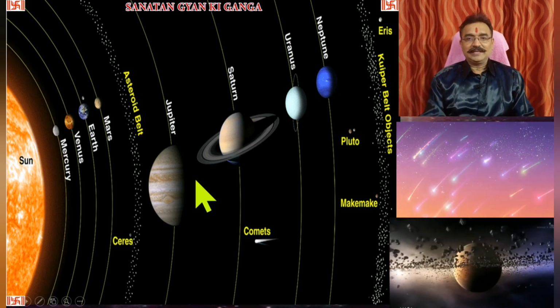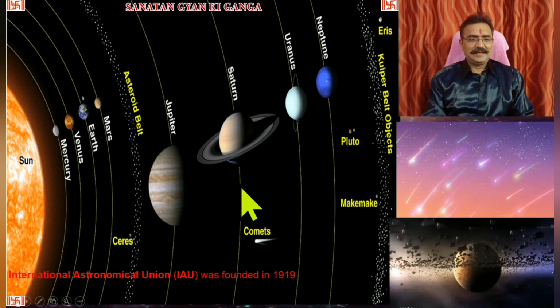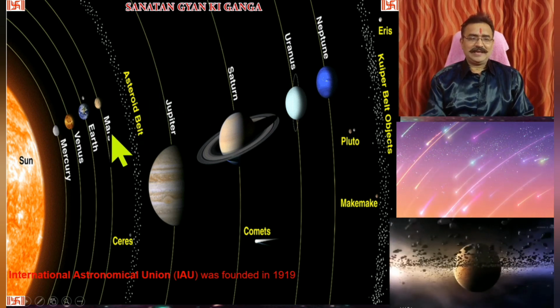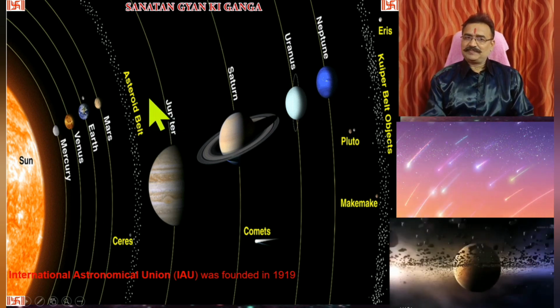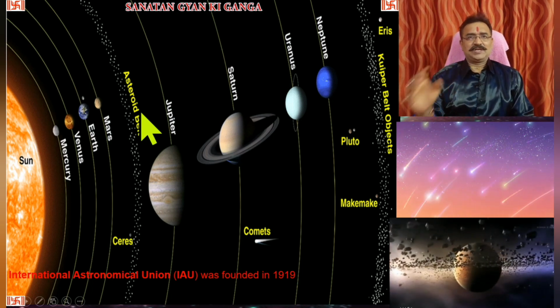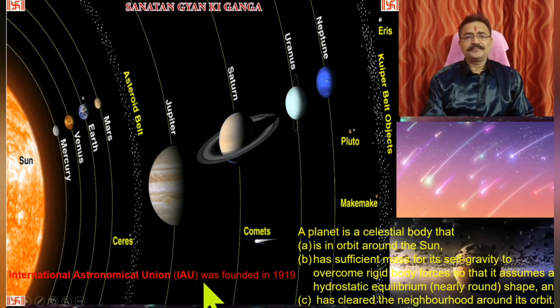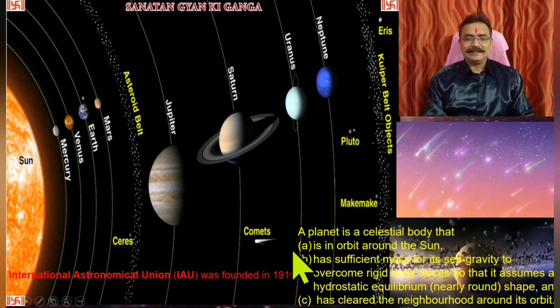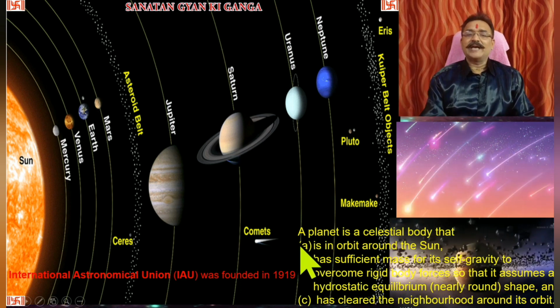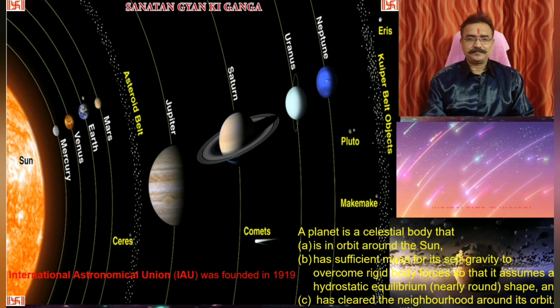Then we'll understand this area, this asteroid belt. As I told, the asteroid belt is also a part of a small something called like a planet, but somehow they lack the definition of a planet as defined by the International Astronomical Union, that was founded in 1919, and they changed their definition in 2006. As per that, Pluto does not fall in the definition of planet.